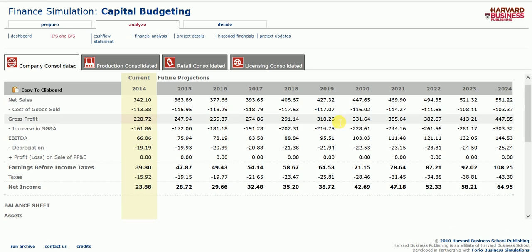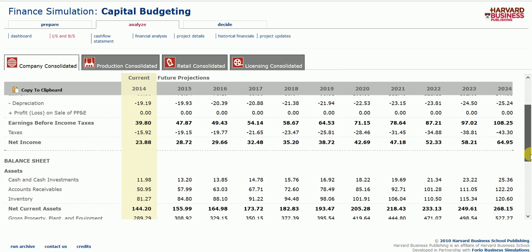As we can see, the increase in SG&A gets taken out, and then the EBITDA, which is the earnings before interest, taxes, depreciation, and amortization. So that number continues to increase, which we want to see as well, because that is our raw money right there.